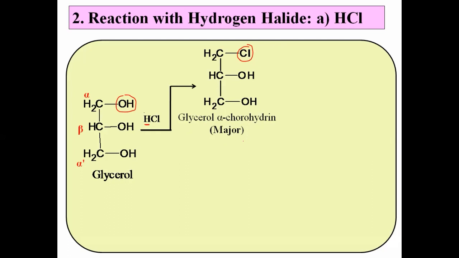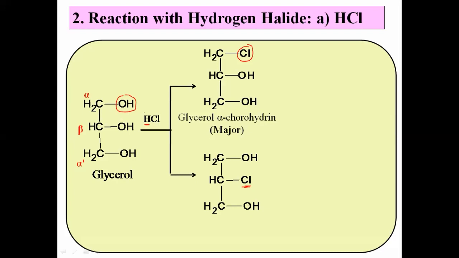But along with this glycerol alpha chlorohydrin, we get one more product. यामध्ये आणखीन एक कंपाउंड आपल्याला मिळतो. There is one secondary OH also there, and that secondary OH can be replaced by chlorine, and there is a formation of another product. Here that secondary OH is replaced by chlorine, and we get one more compound. Actually, in the first step, we get mixture of these two products.